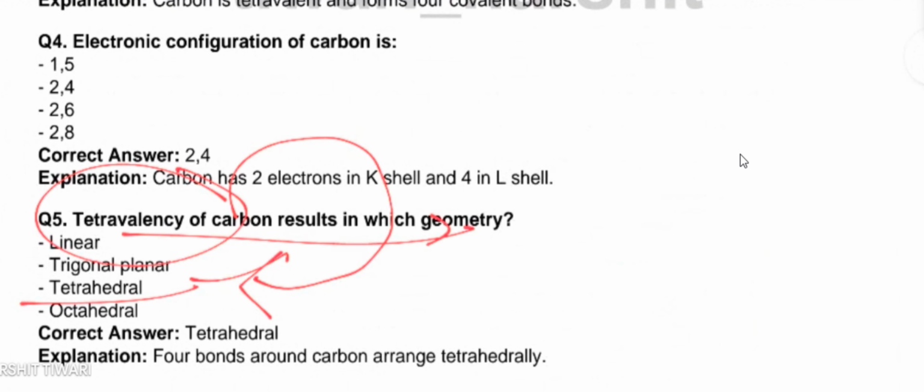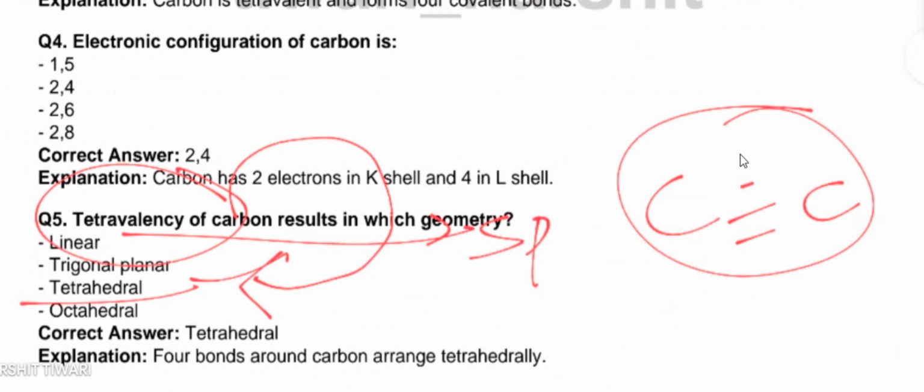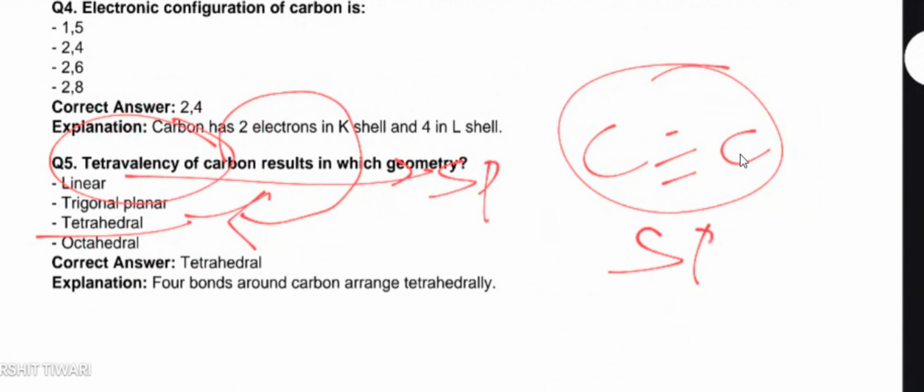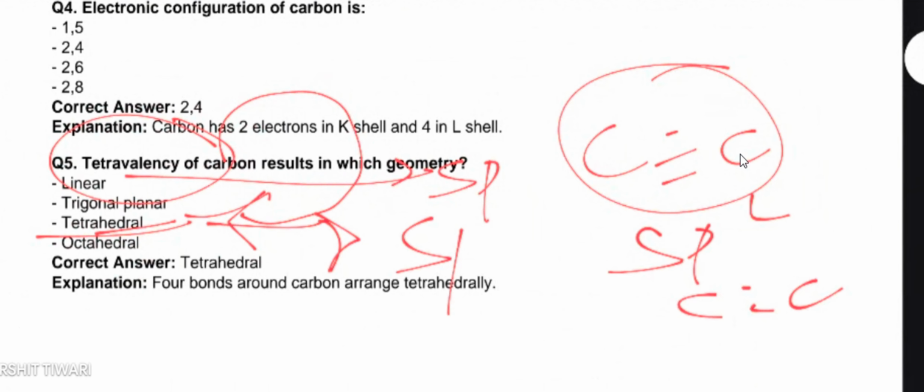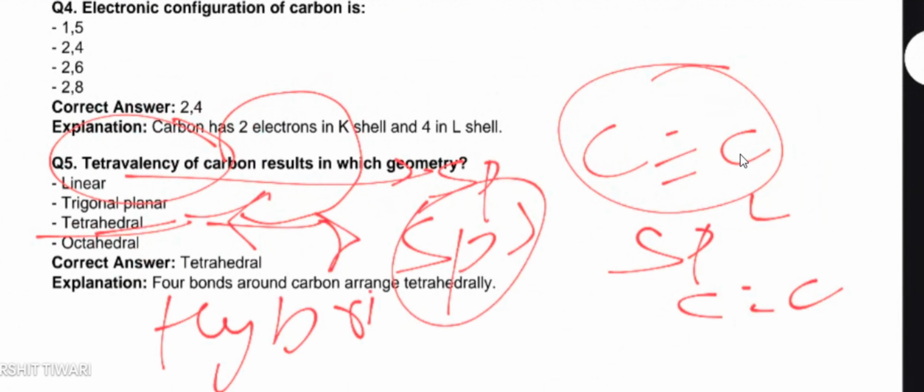Basically, linear geometry is due to sp hybridization, in the case of C triple bond C. Trigonal planar geometry is in sp2 hybridization, C double bond C, and tetrahedral geometry you will find in sp3 compounds. We will discuss this later in the hybridization part of the MCQs, where I will tell you the geometry, bond angle, bond length, all these concepts.